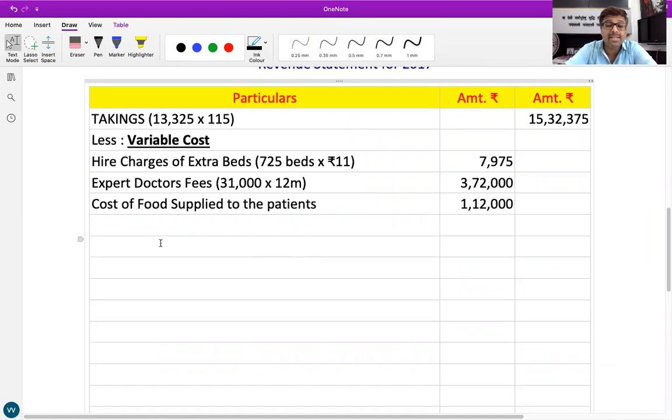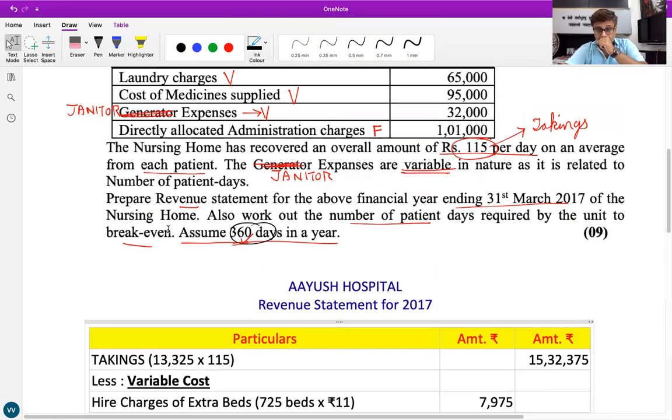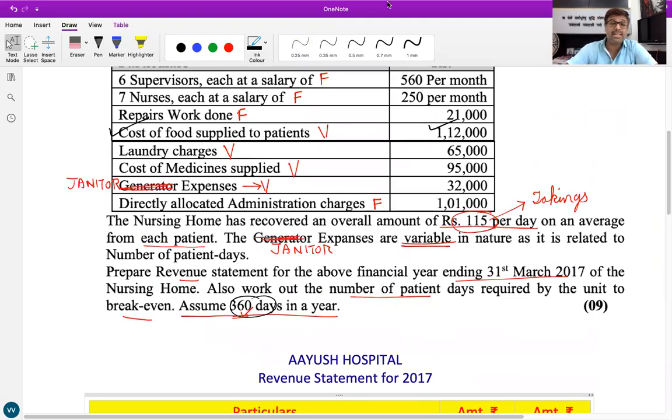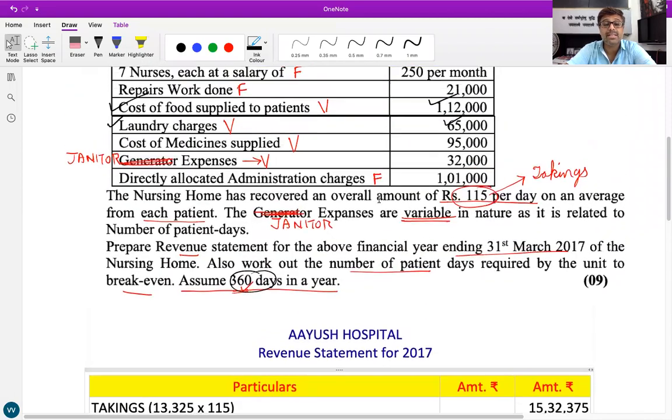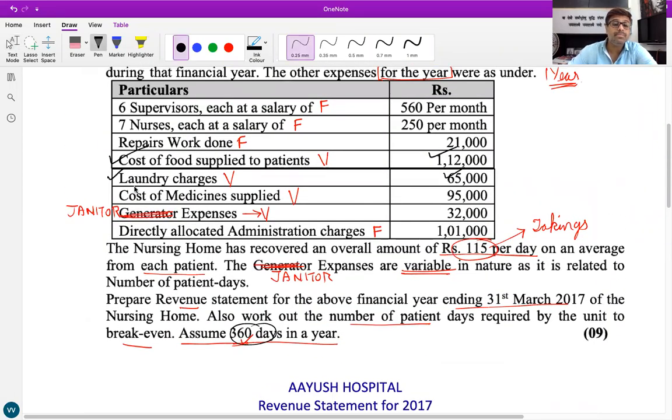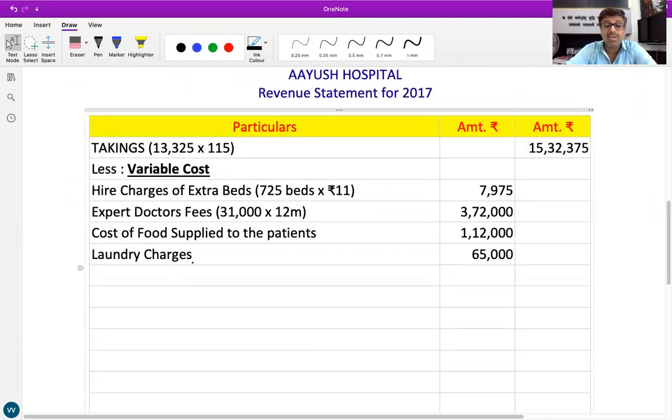Is everyone clear with this? What else is marked as variable? Laundry charges of 65,000. What else is marked as variable? Cost of medicines supplied, 95,000.